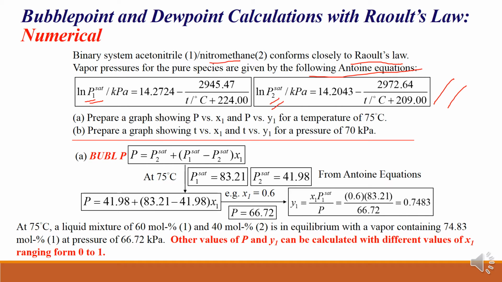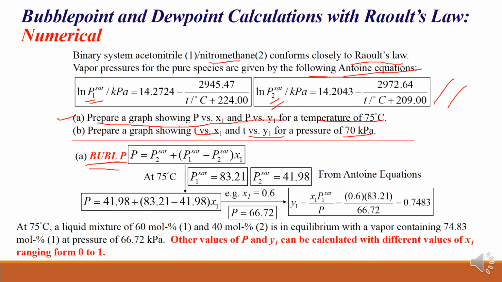So here what you have to do: prepare a graph of P versus x1 and P versus y1 at 75 degrees Celsius, and prepare a graph of temperature versus x1 and temperature versus y1 at total pressure P equal to 70 kilopascal, which is held constant. For the first part you can use bubble P or dew P, both cases are possible here. So simple, we'll try with bubble P.